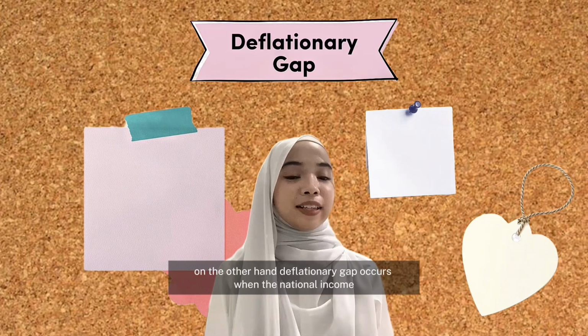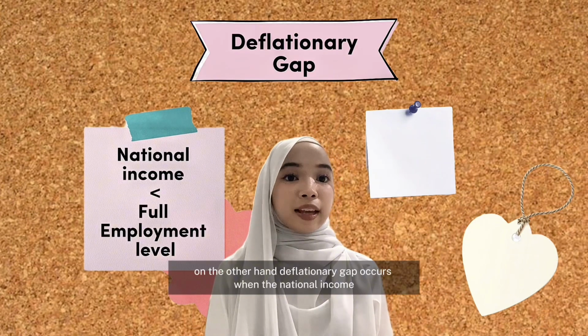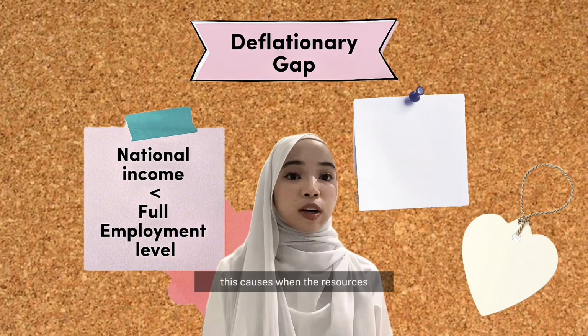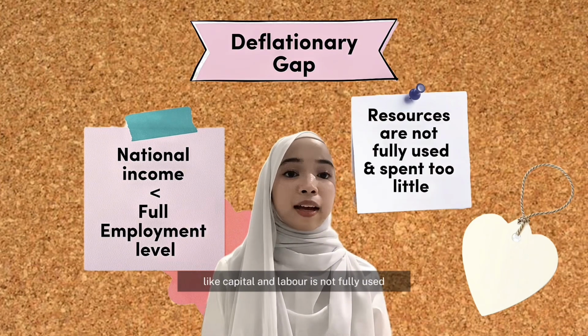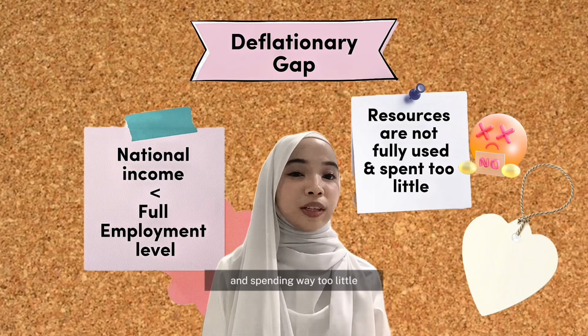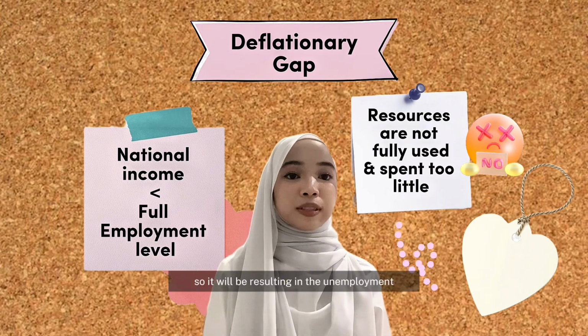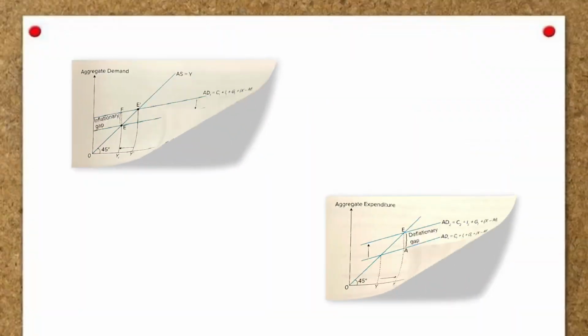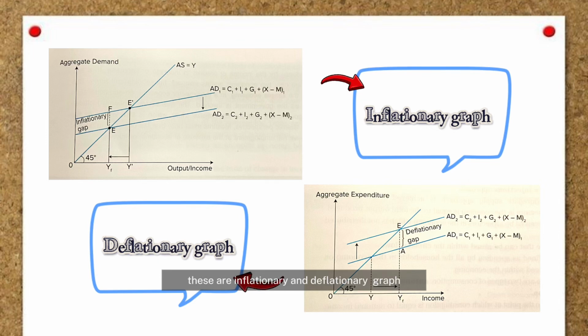On the other hand, deflationary gap occurs when national income is below the full employment level. This is caused when resources like capital and labor are not fully used and spending is way too little. So, it will result in unemployment and slower economic growth. These are the inflationary and deflationary gap graphs.